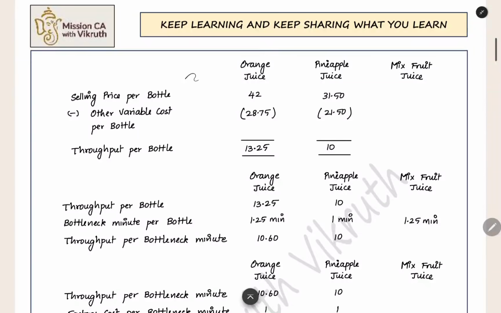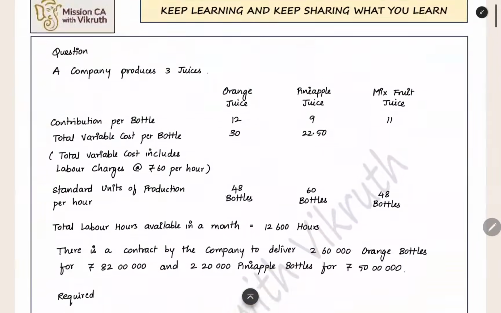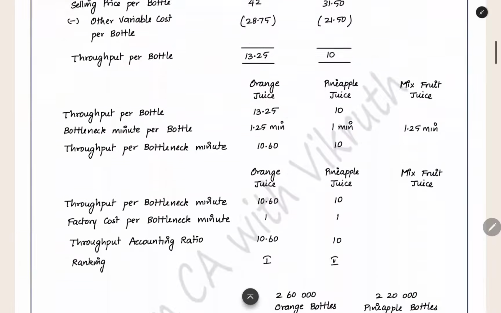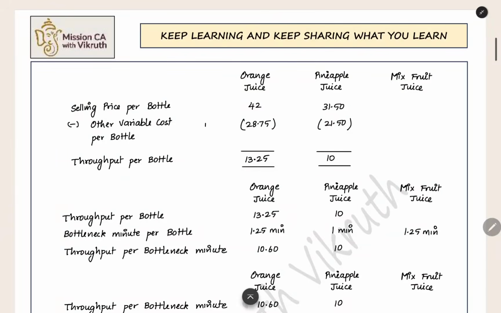Now what can we do? Selling price we have. How did we get the selling price? Like this, contribution plus total variable cost: 42, and 9 plus 22.5, 31.5. Like this we will get the total selling price. And when you reduce the other variable cost, you will get the throughput.